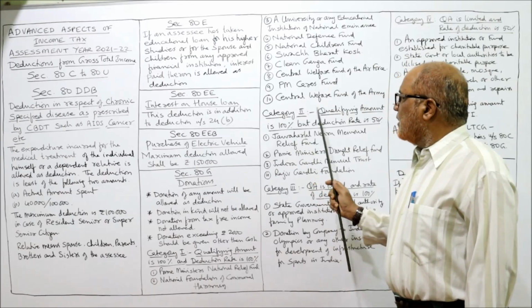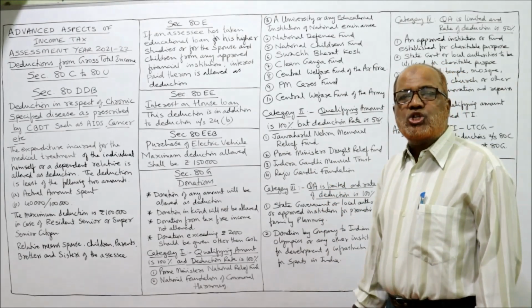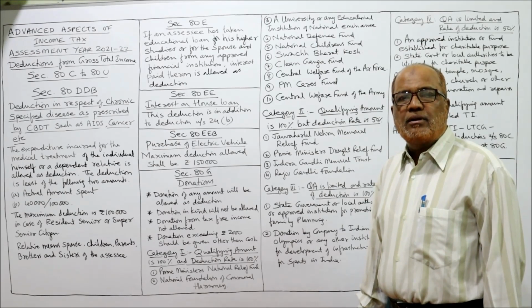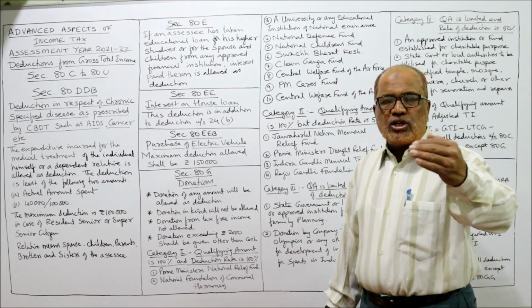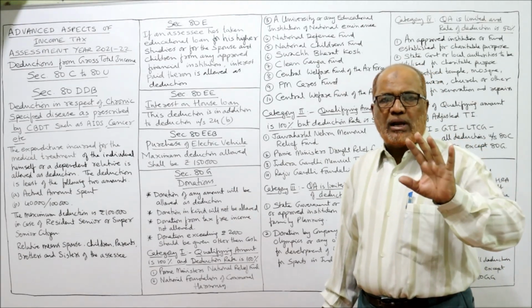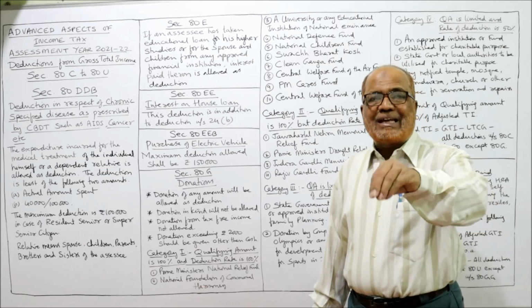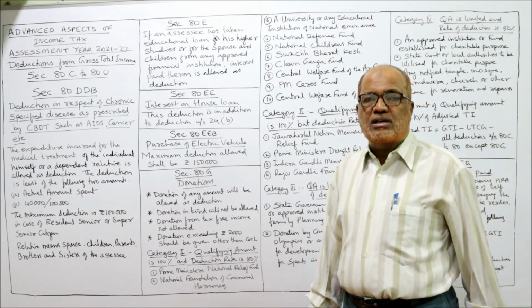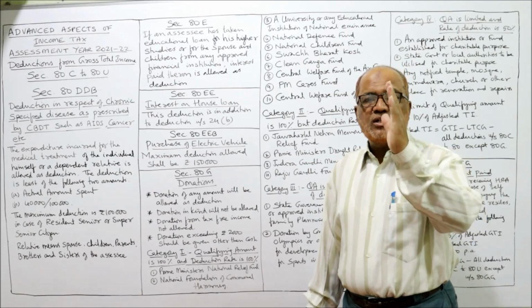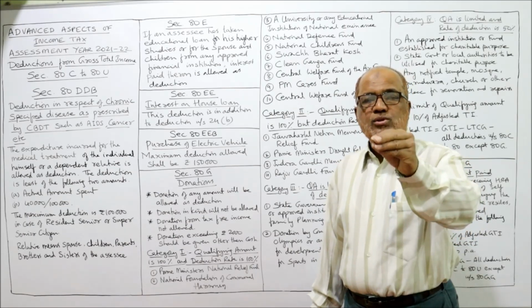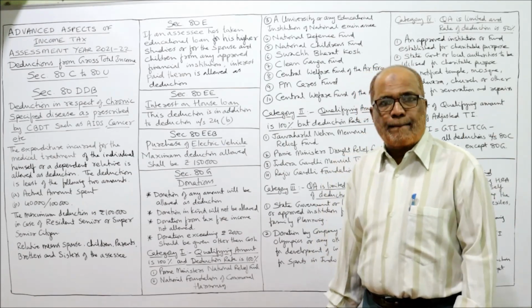Now the second category: qualifying amount is 100%, but the rate of deduction is 50%. Whatever donation you give, 100% is the qualifying amount, but the rate of deduction is 50%. For example, if a donation of 10,000 rupees is given, 10,000 fully qualifies, but the rate of deduction is 50%. 10,000 at 50% is 5,000. You will get a deduction of 5,000.